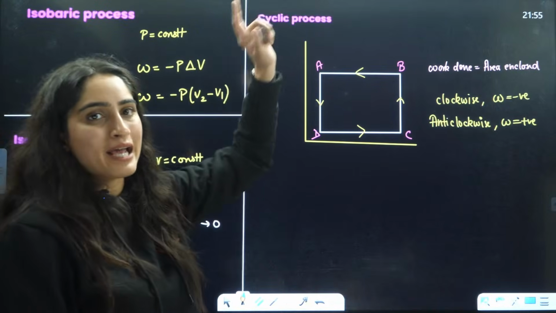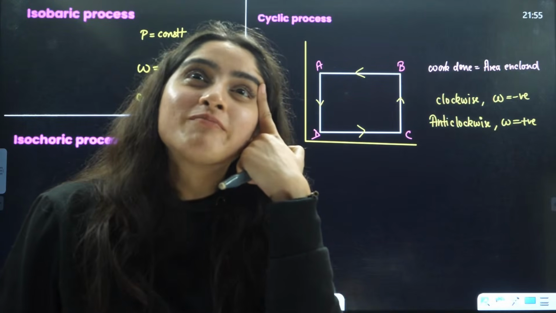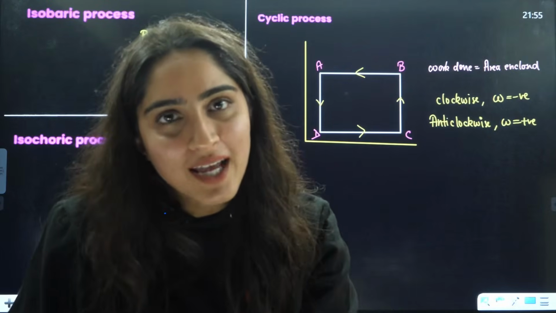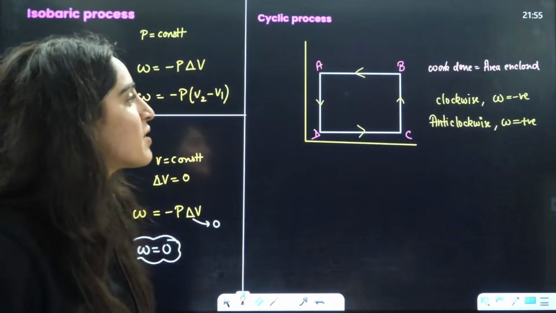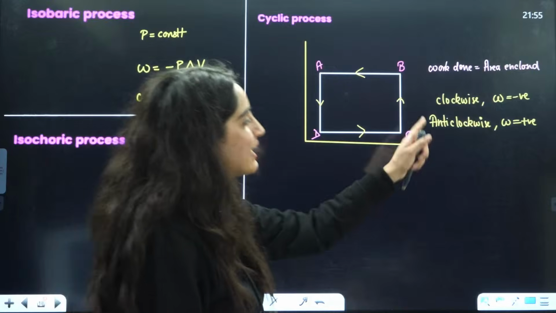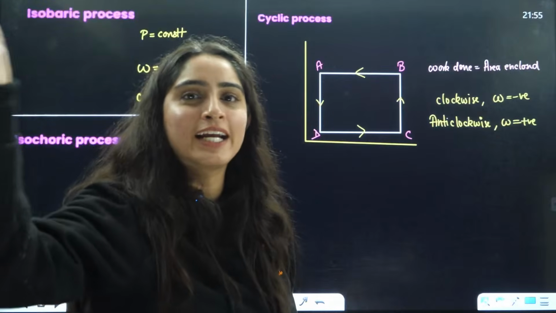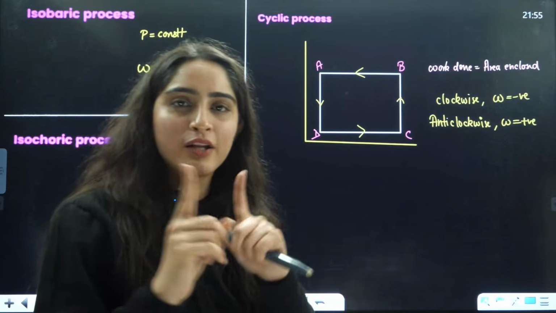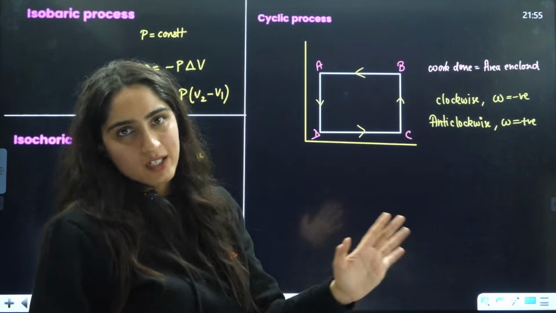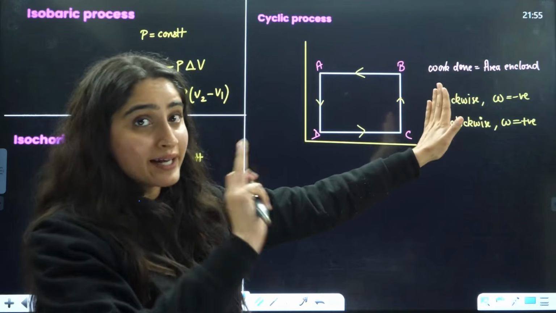Okay, let's talk about cyclic. Now in the cyclic process, you will say, "Ma'am, you have told the opposite in physics." In physics it is opposite to chemistry. Here in chemistry, clockwise is the negative work done, and anti-clockwise is positive, because of the sign conventions. It's not that physics is right and chemistry is wrong. It's basically the sign convention and the formula that makes the answer come out different. So don't get confused: whatever is applied in physics, apply it there, and whatever is applied in chemistry, apply it there.